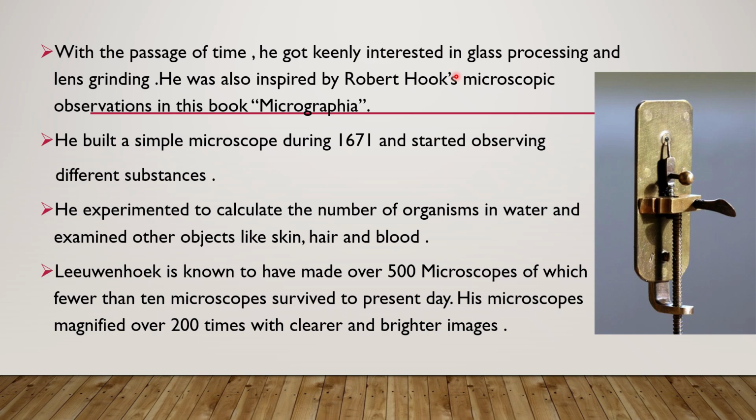Okay, and then he built a simple microscope during 1671 and started observing different substances. So this was the microscope built by Antony Van Leeuwenhoek. As you can see in the picture, there is a lens over here, and he observed various samples using this simple microscope. Then he experimented to calculate the number of organisms in water and examined other objects like skin, hair and blood.